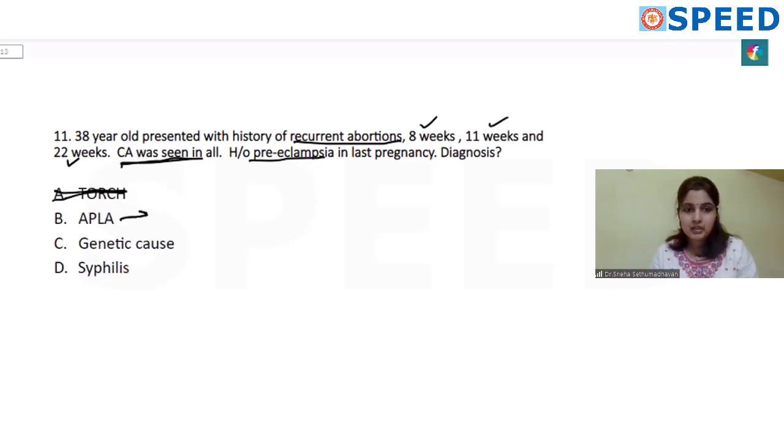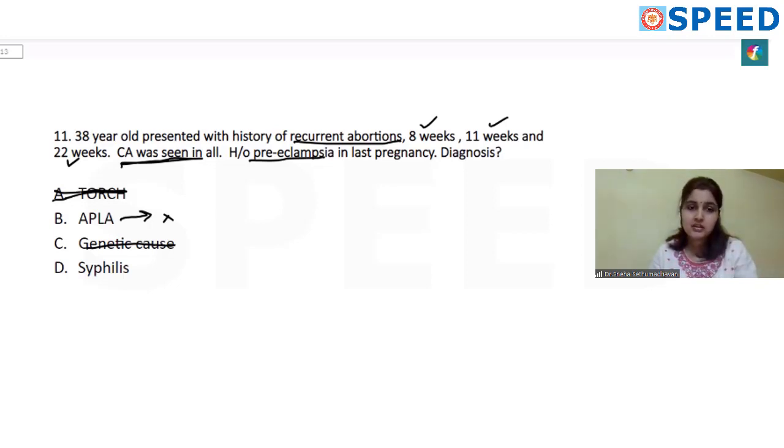In case of APLA, yes, there will be miscarriages, but APLA causes microthrombi in the placenta, so reduced blood flow to the baby, and so the baby will eventually die at different stages of pregnancy, so the cardiac activity will not be seen. So you can rule it out, and mostly they will give a scenario where the antibodies are also present.